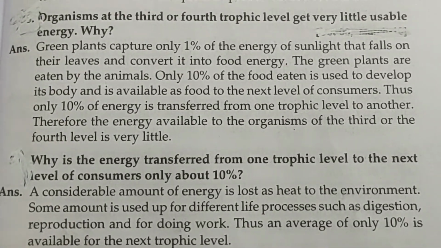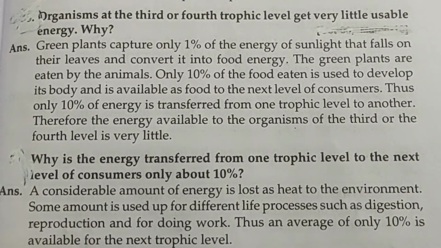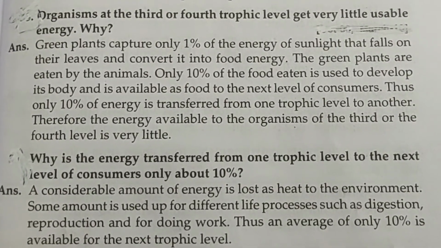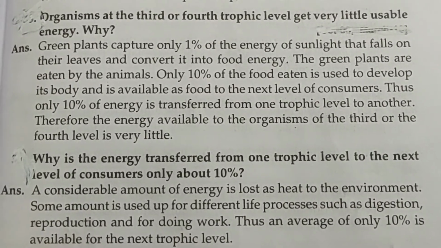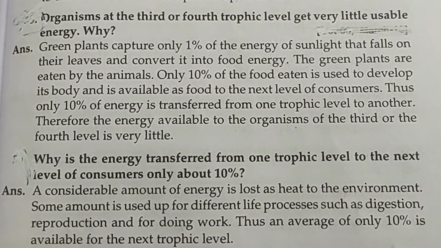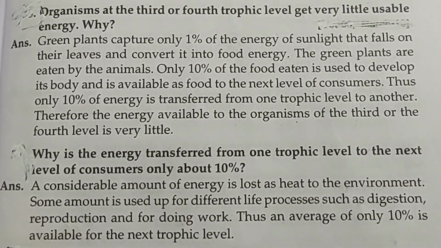Organisms at the third or the fourth trophic level get very little usable energy. Why? Answer: green plants capture only 1% of the energy of the sunlight that falls on their leaves and convert it into food energy. The green plants are eaten by the animals.